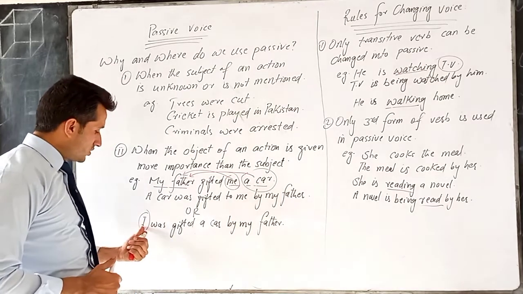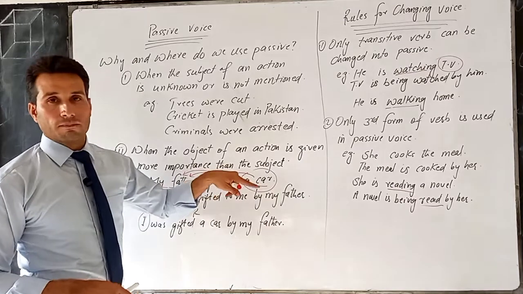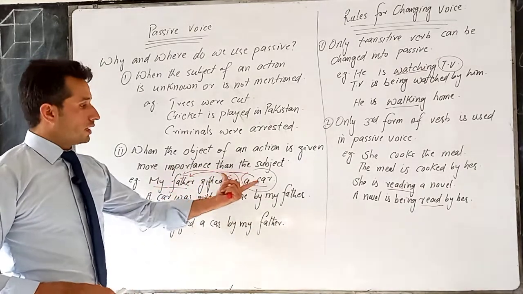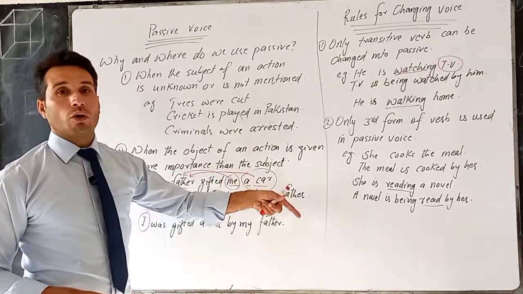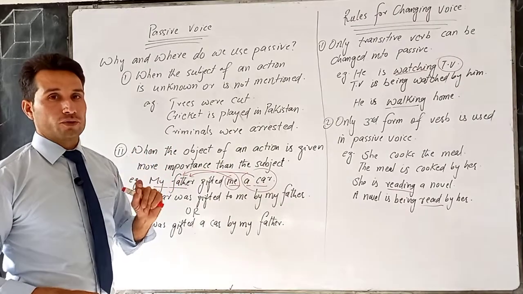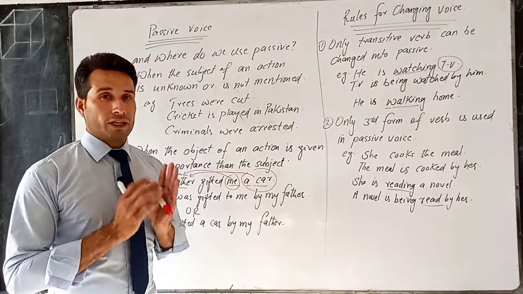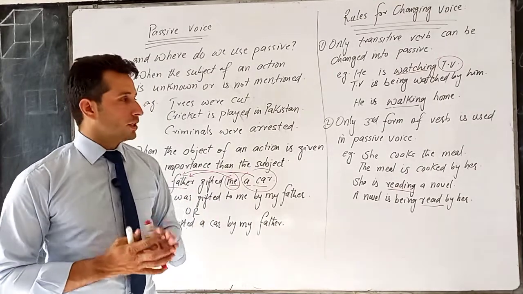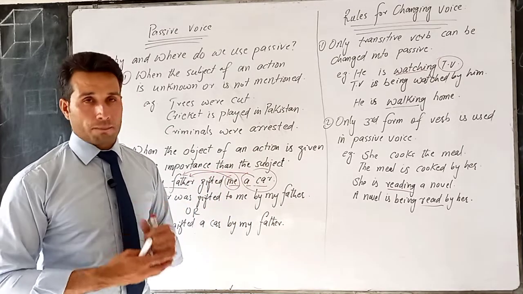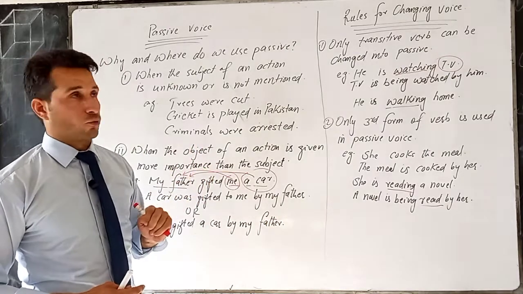So here I change I with the subject. Now it depends, if you want to focus the object, you change it with the subject, so it comes to the start of the sentence. If you have two objects, whatever you want to focus, you change it with the subject. So that is another reason for using passive voice. There is a third reason, that if you want to bring variation in your sentence structure, so instead of using active voice repeatedly, we sometimes use passive voice. So that is another reason. Okay, so these are the reasons for using passive voice.